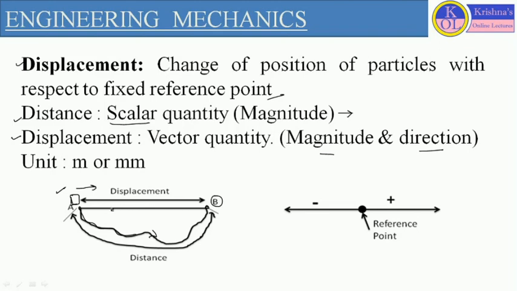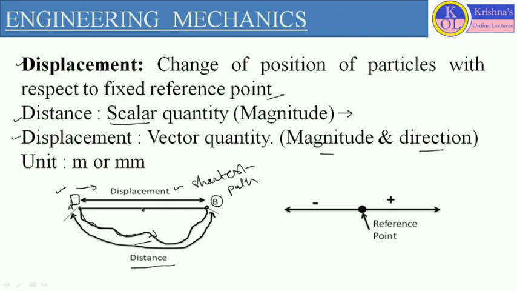So from point A to point B, this curved path is representing the total distance traveled by the body. But this particular body can also reach point B by following a straight line motion. So displacement is represented as the shortest distance or shortest path traveled by the body. From point A to B, the shortest distance we generally consider as the displacement.